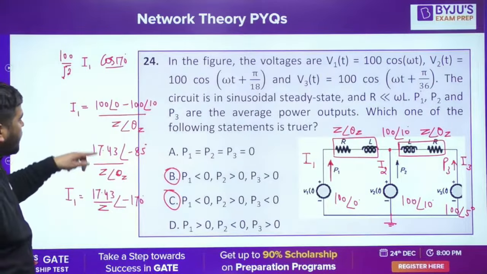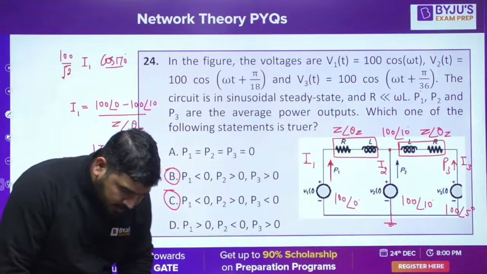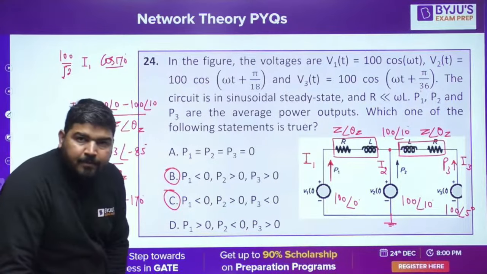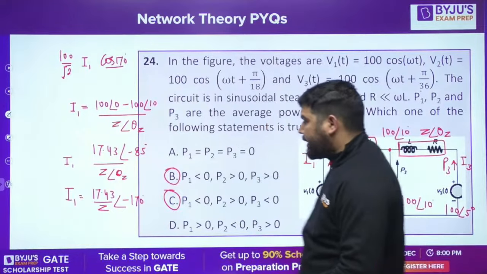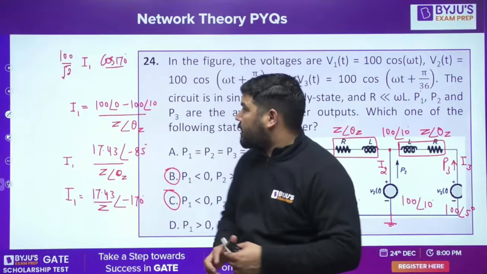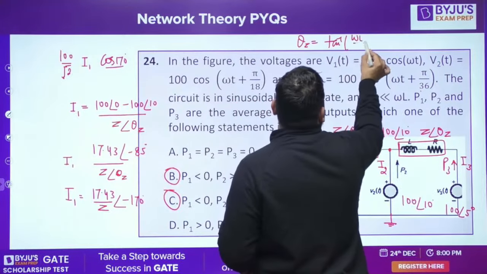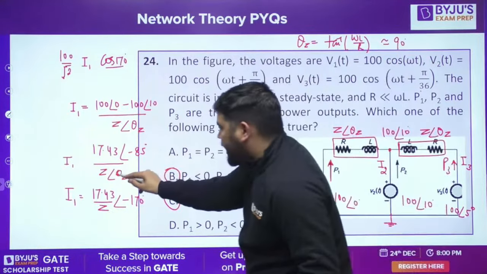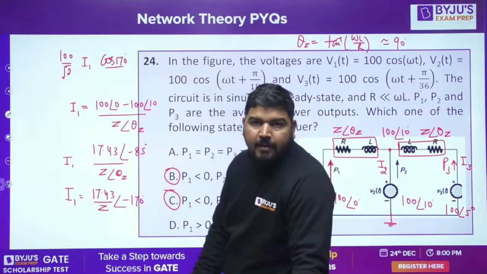So this difference I have calculated. Yes, I think this difference is correct: 17.43 angle minus 85, and in the denominator I have Z angle theta Z. This theta Z is approximately 90. Why? Because R is much less than omega L. Theta Z is tan inverse of omega L by R. Since R is much less than omega L, it is approximately 90. So I have assumed it as 85 roughly, and this will come in the numerator, so it will become minus 170.